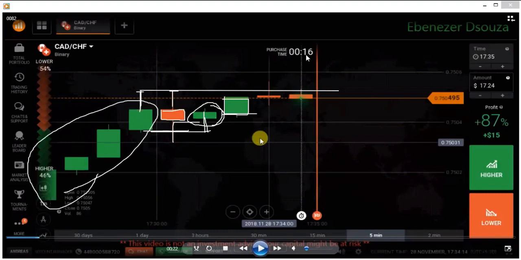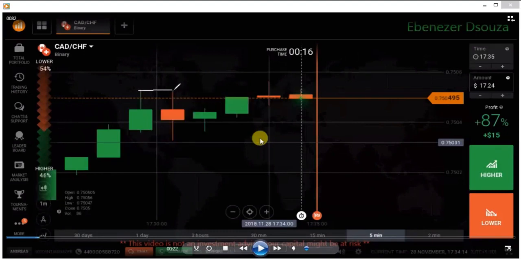You are seeing here a seller's entry from this level. Again from the same level, again you are seeing a bearish candle. It means no buyers are interested, only sellers are there. If there are some strong buyers, again you can find a bullish candle like this. But instead of a bullish candle, you are seeing a bearish candle with strong selling pressure. And this is a reversal sign. And the area is a seller's area.